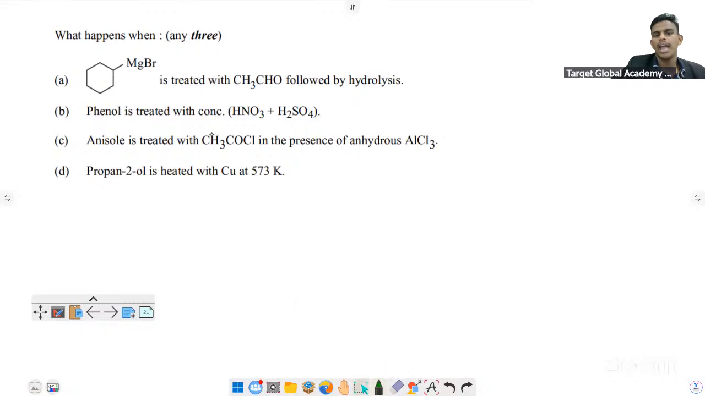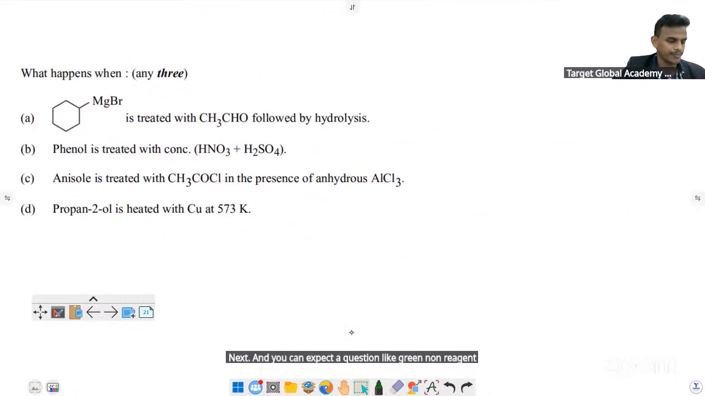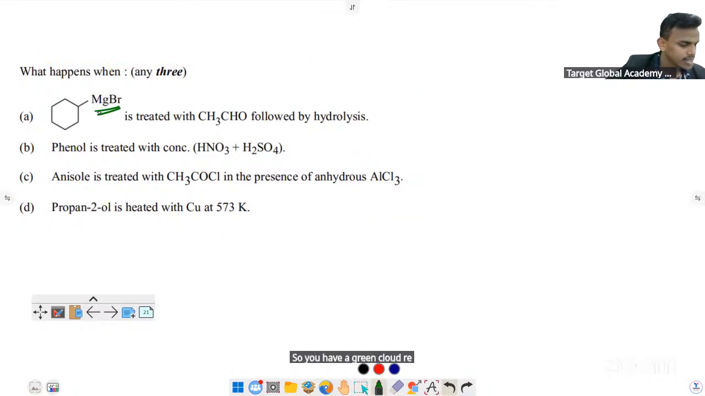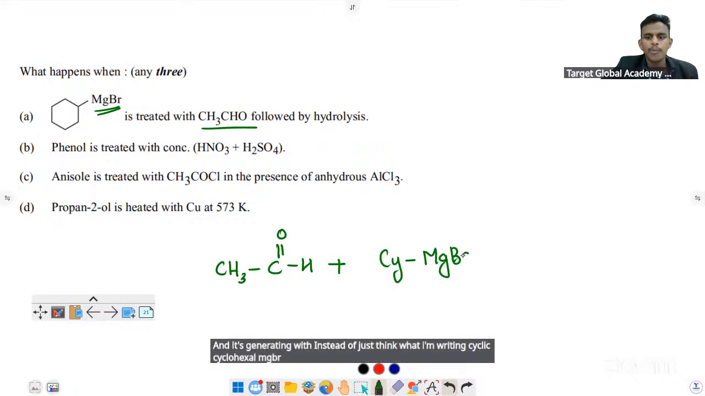Next, you can expect a question on Grignard reagent. Very easy. You have a Grignard reagent RMgX, here the R is cyclohexyl, reacting with CH3CHO. I'm drawing the structure of CH3CHO: CH3, C double bond O, and H. Instead of this big one, I'm writing cyclohexyl MgBr. At the end, I will put the structure. So what will happen? This carbon is positive and this will be negative. Correct. So this will attack this carbon.